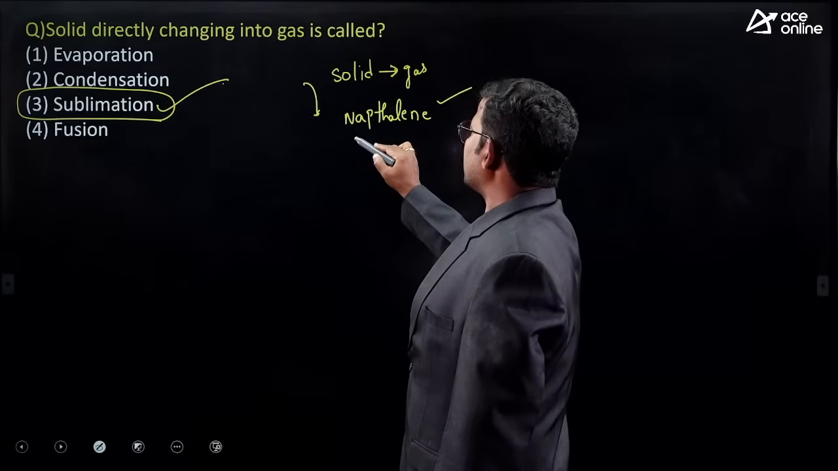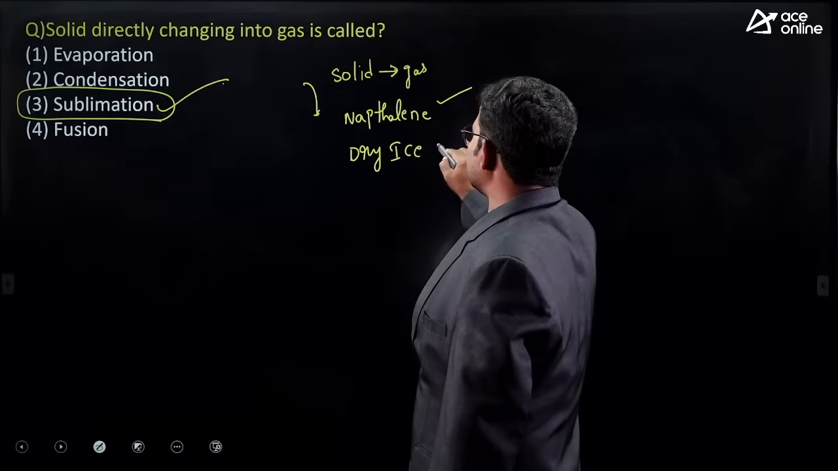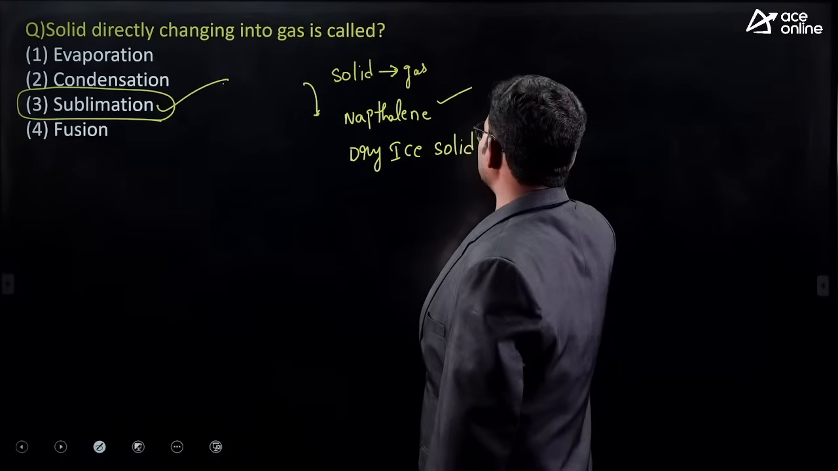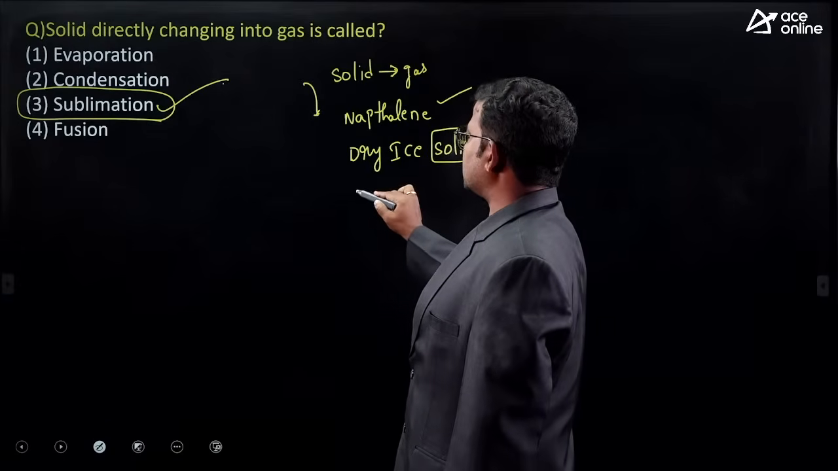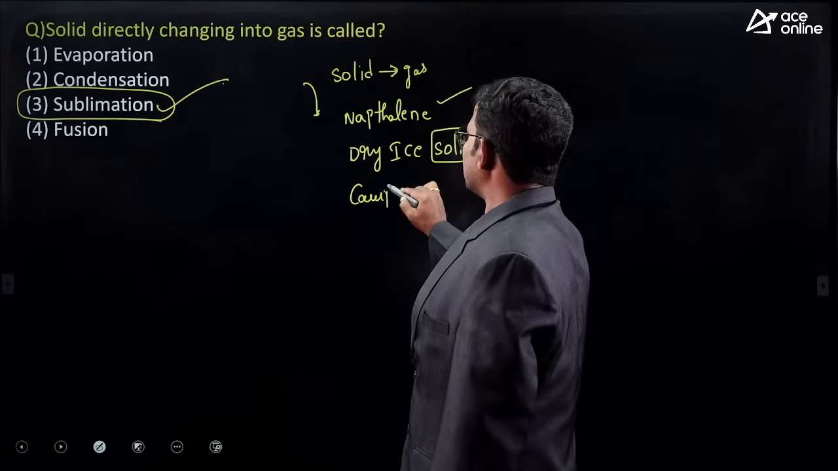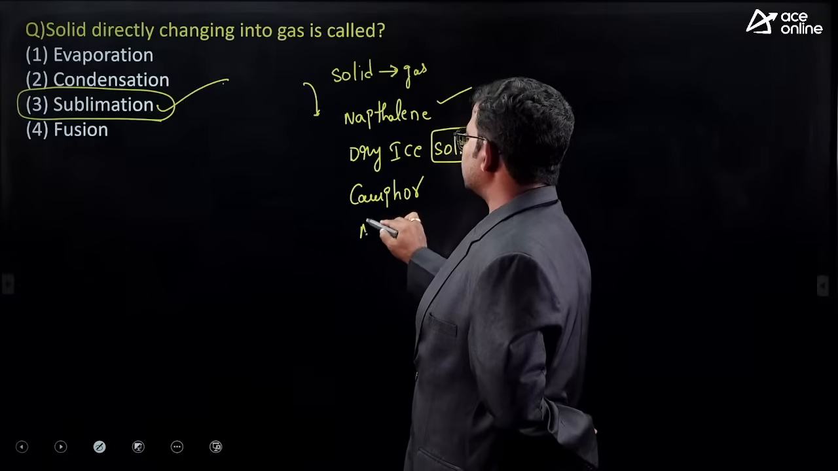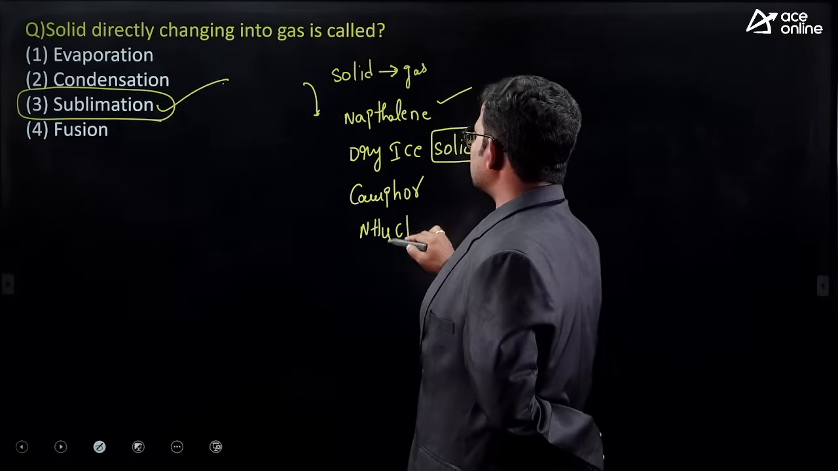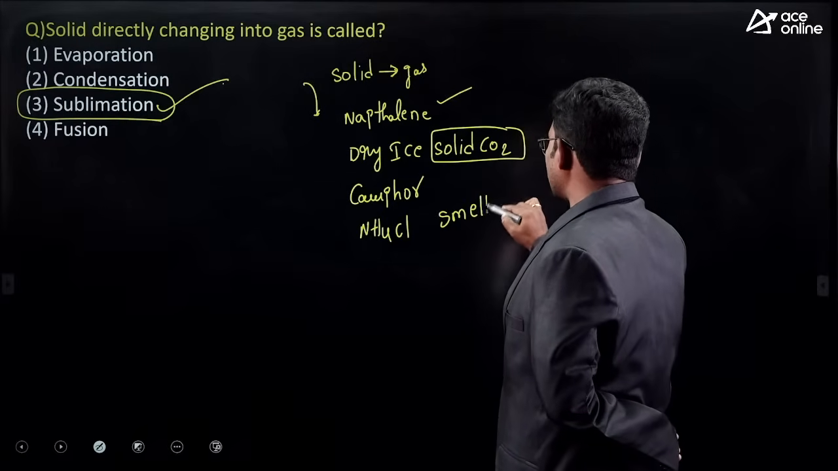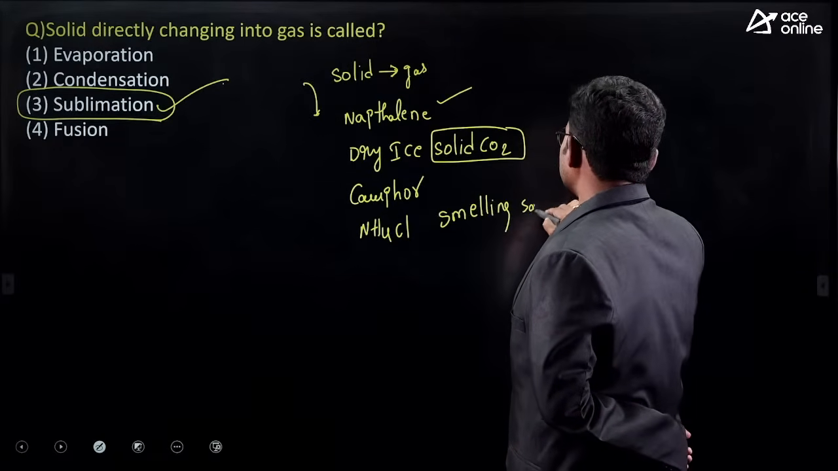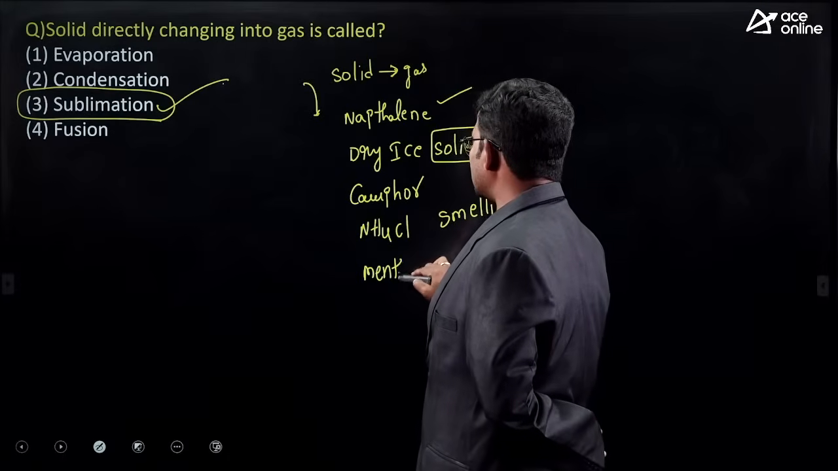Next, dry ice. Dry ice means nothing but solid CO2. Solid CO2 is called dry ice. Next one, camphor. Next, ammonium chloride. This is also called smelling salt. This is also considered as smelling salt. Next, menthol.